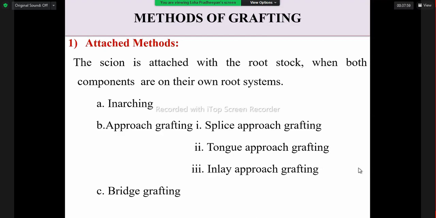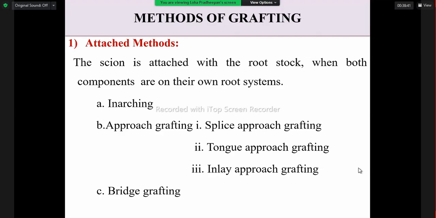Then we will see what are the methods of grafting possible. Mainly, two methods are available, the attached method and the detached method. Attached method means that on the rootstock we are doing the grafting without separating it as a stem portion. So the two plants we combine together by making the wound. We combine them together and allow them to grow as a single plant.